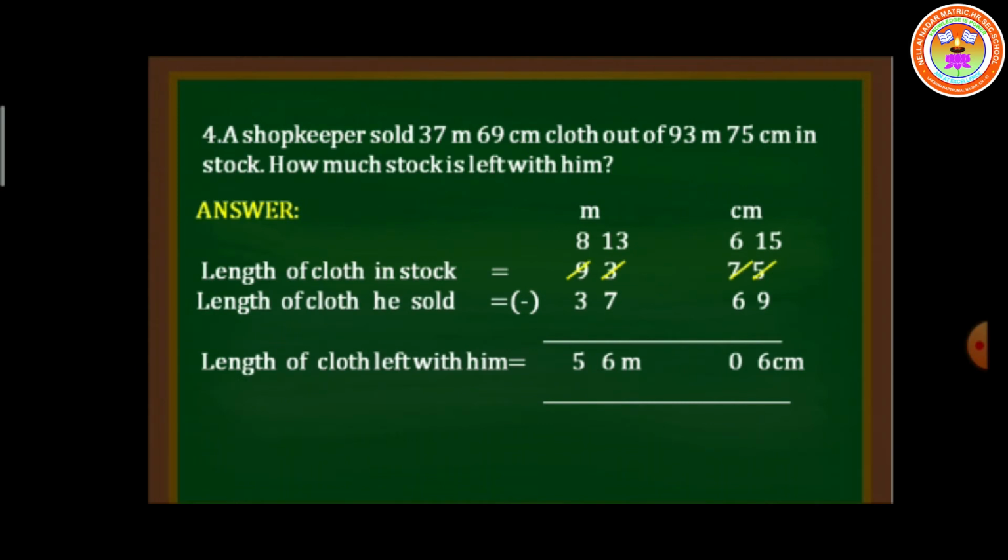A shopkeeper sold 37 meter 69 centimeter of cloth. Out of this, 93 meter 75 centimeter is in stock. How much stock is left with him? Again, how much stock is left? So left is a hint word to do subtraction. So the length of the cloth in stock, just write down 93 meter 75 centimeter. The length of the cloth he sold and the length of the cloth left with him. Just do the subtraction. Is it clear, children?